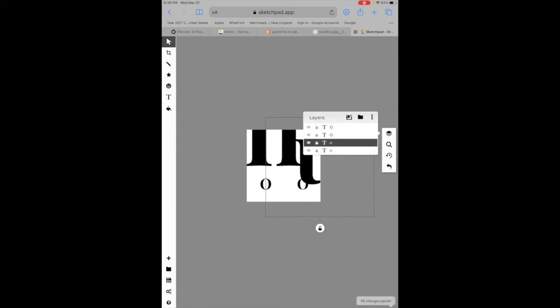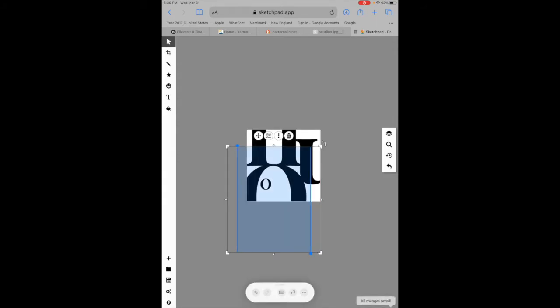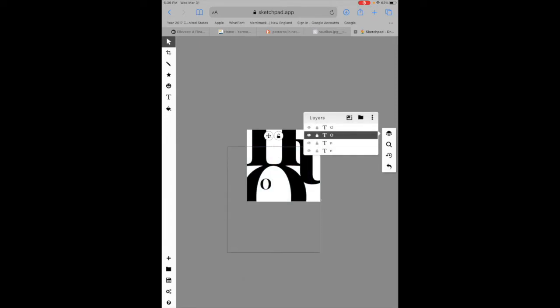Then I'm going to start to work on my O's. So again, I unlock one of the O layers, choose it, then start to make it bigger. And I'm going to go up into here. Needs to go kind of that large. And if you notice, I'm really starting to play with the negative and positive shapes. Things are touching. They're touching the edges. That looks pretty good. I'm going to lock it down.